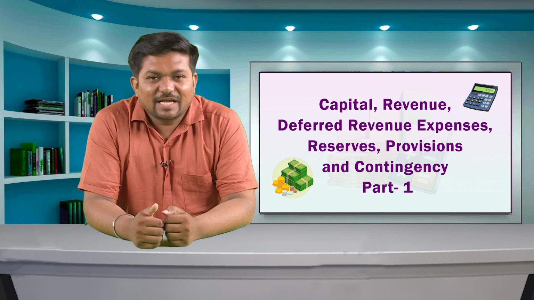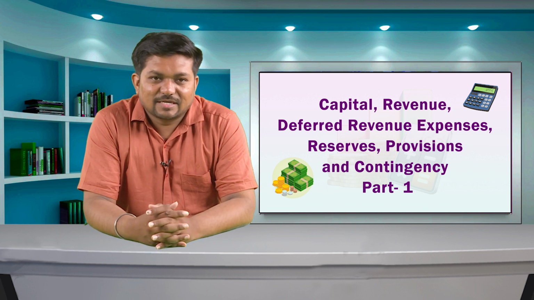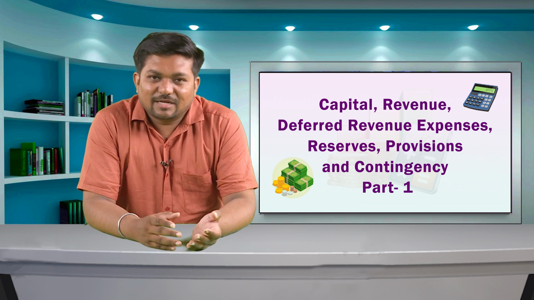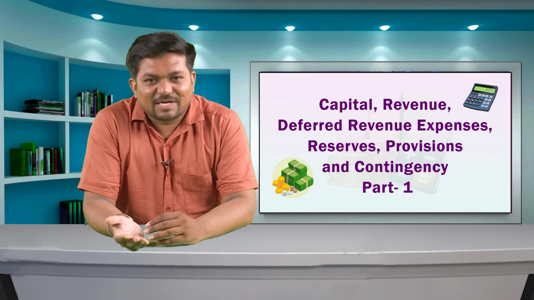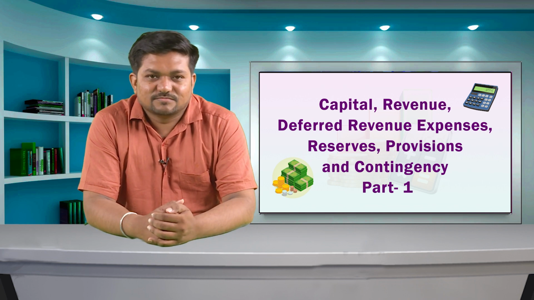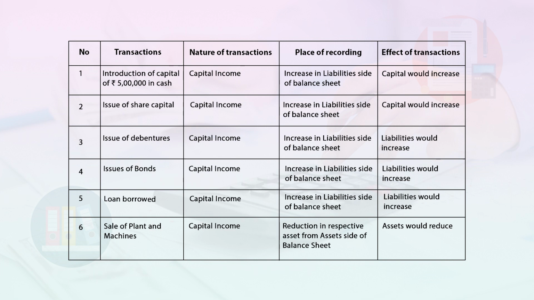For better understanding of capital and revenue transactions, let us identify capital and revenue incomes and capital and revenue expenses. The first transaction is introduction of capital of rupees 5 lakh in cash. The nature of transaction is capital income and place of recording is liabilities side of the balance sheet, and effect of transaction is capital would increase.